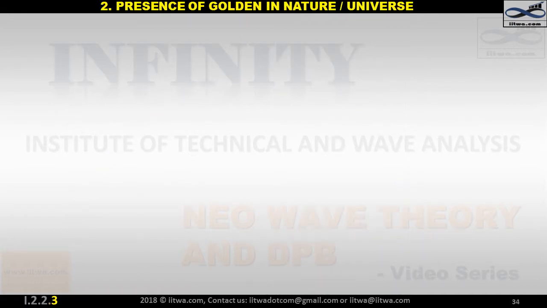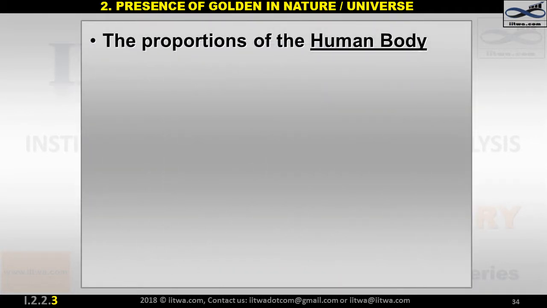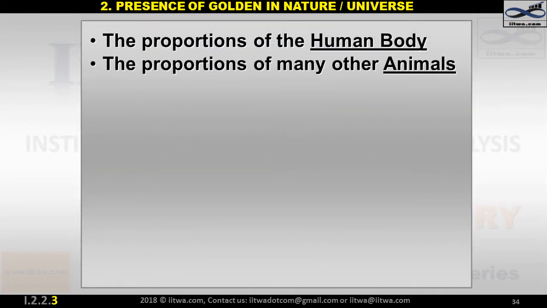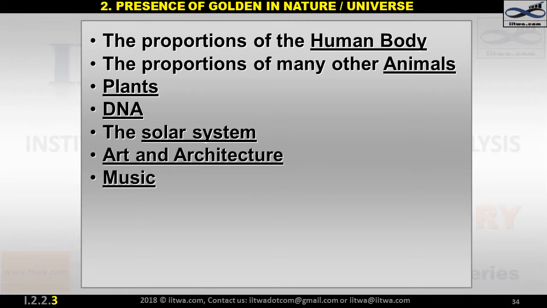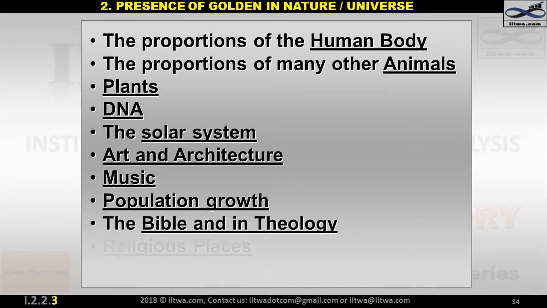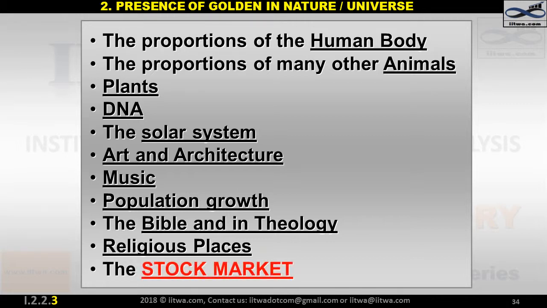Presence of the golden ratio in nature. The presence of the golden ratio is cosmopolitan, but here we will see some cases. The proportions of the human body. The proportions of many other animals. Plants. DNA. The solar system. Art and architecture. Music. Population growth. The Bible and theology. Religious important places. The stock market.